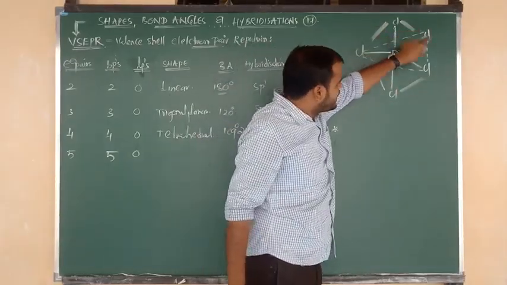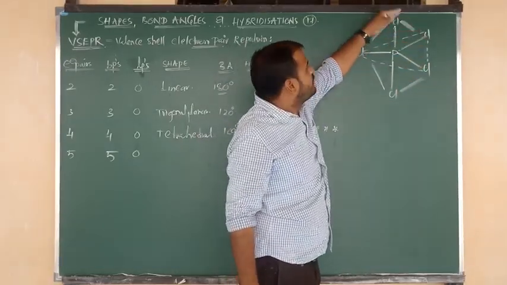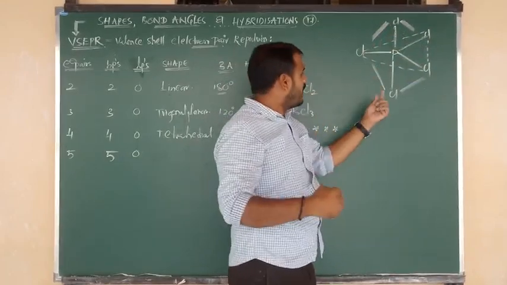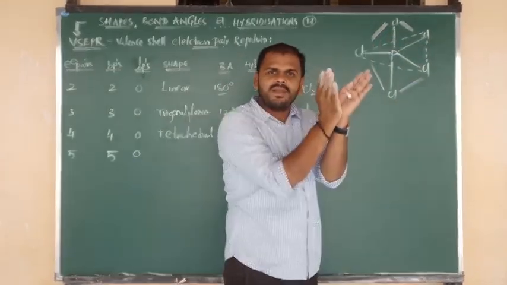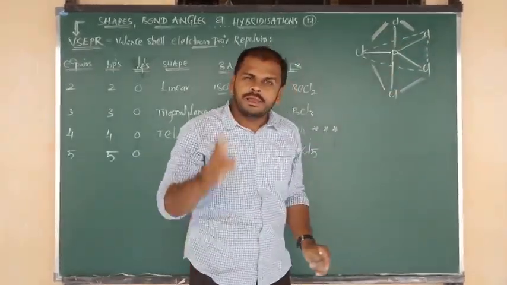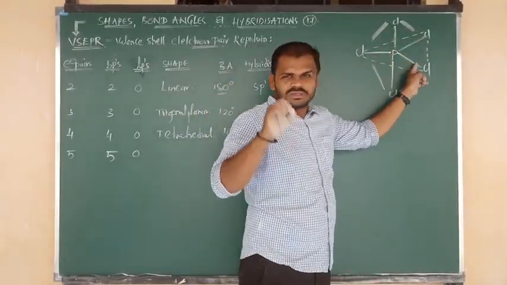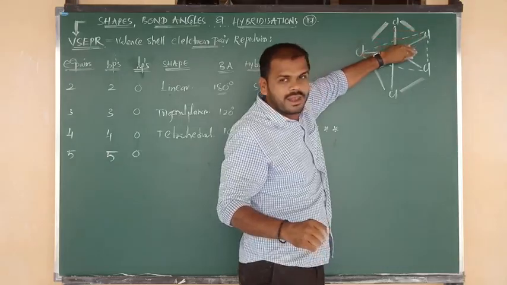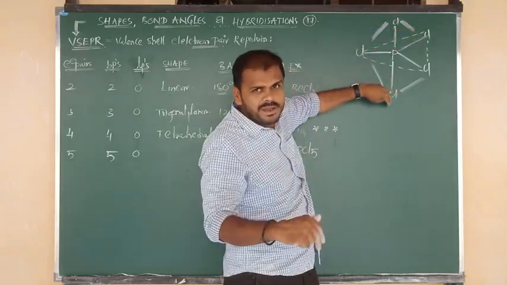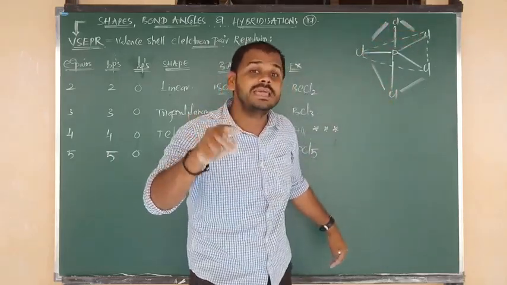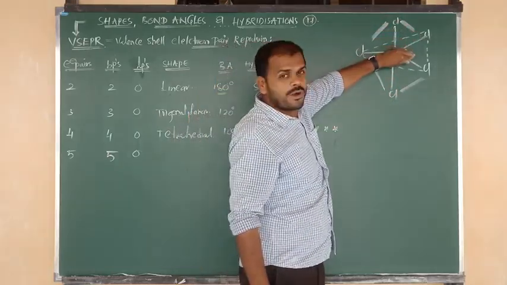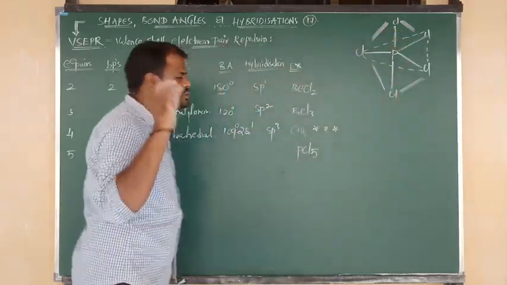The 3 chlorines are in the form of trigonal, and the above and below chlorines form pyramids. So 2 pyramids are there, but the central geometry is trigonal. So we say trigonal, above plane pyramid, below plane pyramid, which is bipyramidal. So trigonal bipyramidal is your geometry.